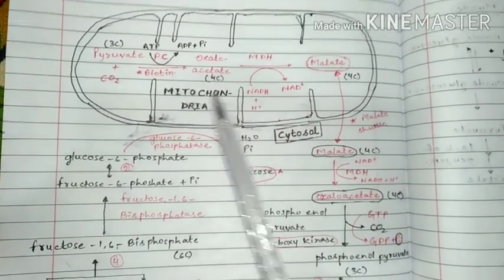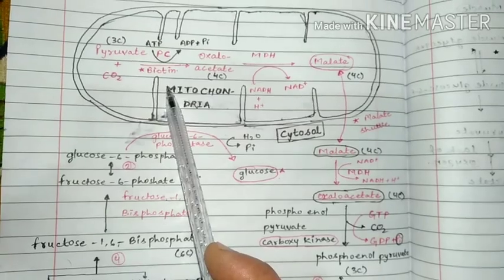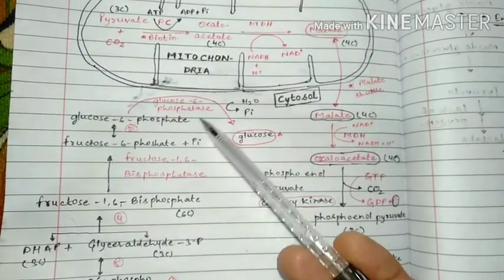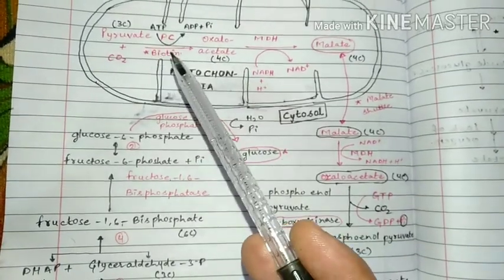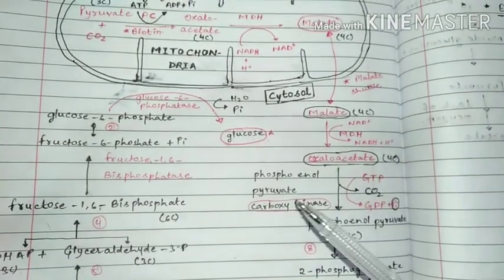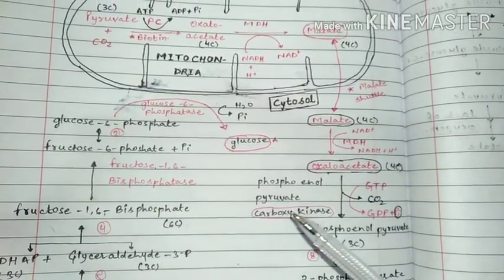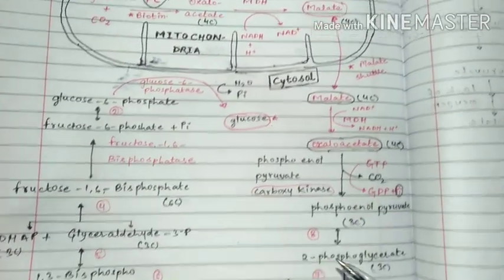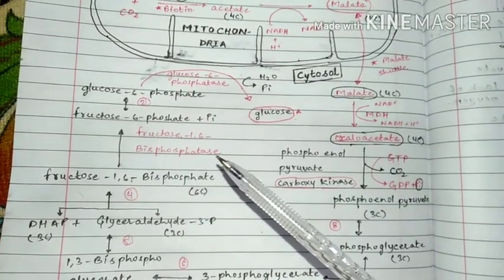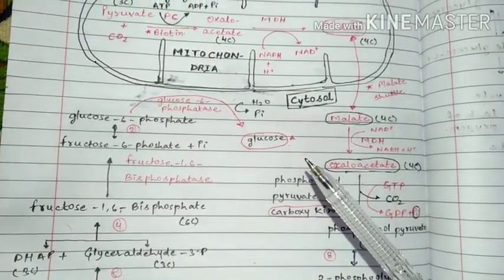Remember, students, this is the first step, this is the second, this is the third and the fourth. These 4 enzymes: number 1, pyruvate carboxylase; number 2, phosphoenol pyruvate carboxykinase; number 3, fructose 1,6 bisphosphatase; and finally glucose 6-phosphatase.